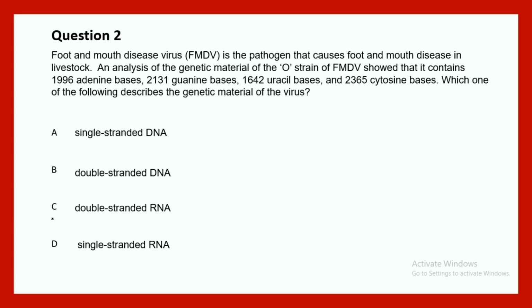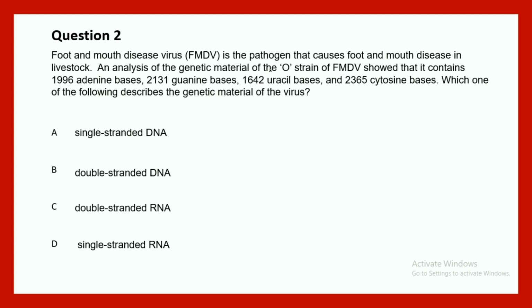Question 2 says, foot and mouth disease virus is the pathogen that causes foot and mouth disease in livestock. Analysis of the genetic material of O strain of FMDV showed that it contains 1996 adenine, 2131 guanine, 1642 uracil, and 2365 cytosine bases. Which of the following describes the genetic material of the virus? Single-stranded DNA, double-stranded DNA, double-stranded RNA, single-stranded RNA.